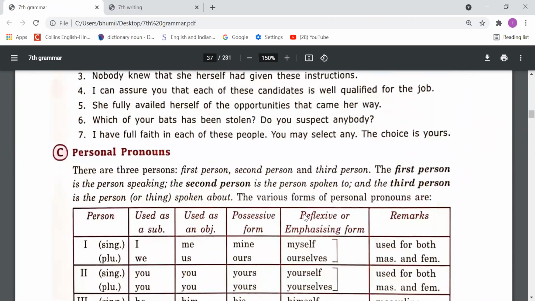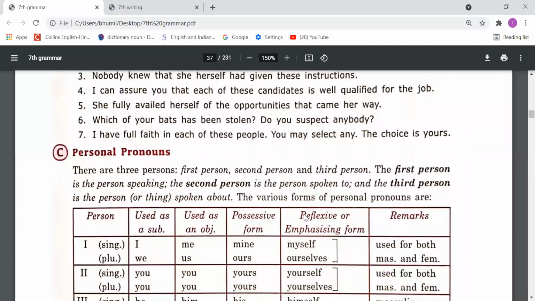Now please come to the C point, personal pronoun. Now we are going to understand all the pronouns in detail. Personal pronouns have three persons: first person, second person, third person. The first person is the person speaking, the second person is the person spoken to, and the third person is a person or thing spoken about. So dear students, we have to understand here about personal pronouns. So our first person, second person, third person, these are called personal pronouns.